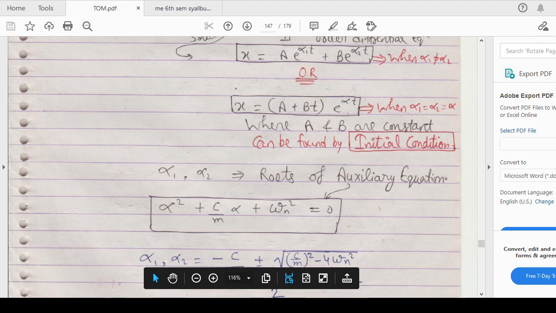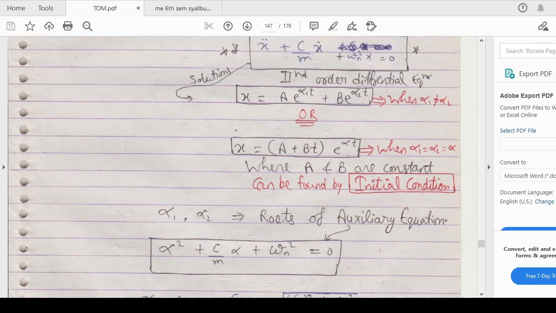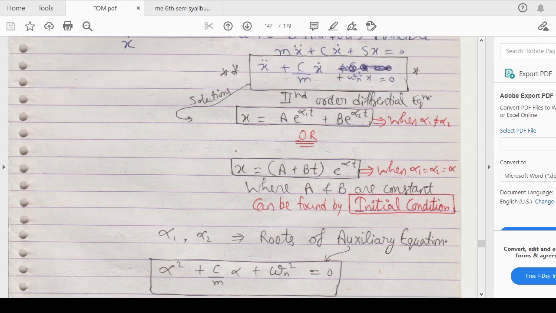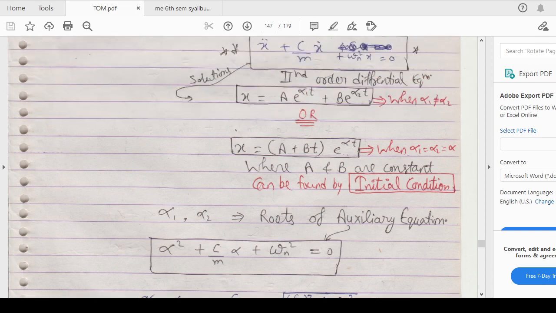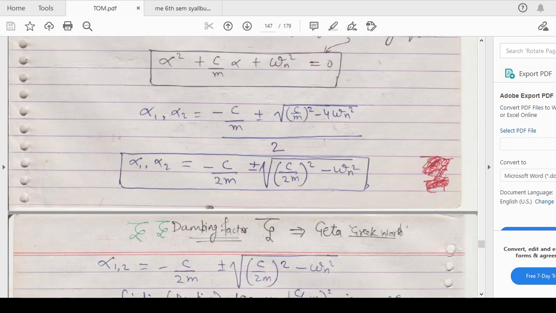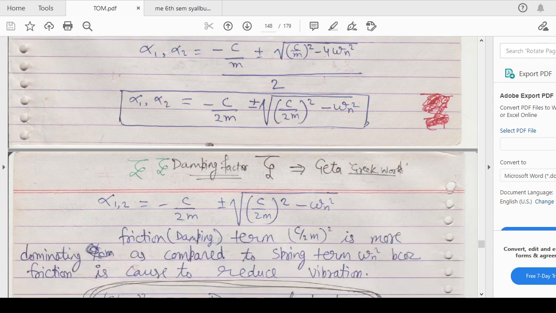If you put those roots as alpha in this equation, it can be rewritten as alpha square plus C by m into alpha plus omega n square equals 0. Then you can calculate alpha 1 and alpha 2 with the mathematical formula, which gives alpha equals minus C by 2m plus or minus under root of (C by 2m) whole square minus omega n square.